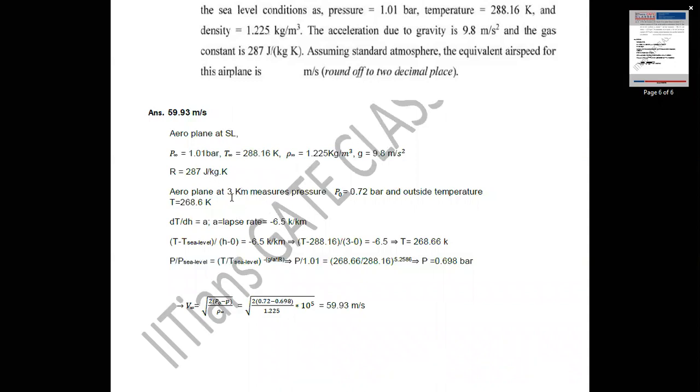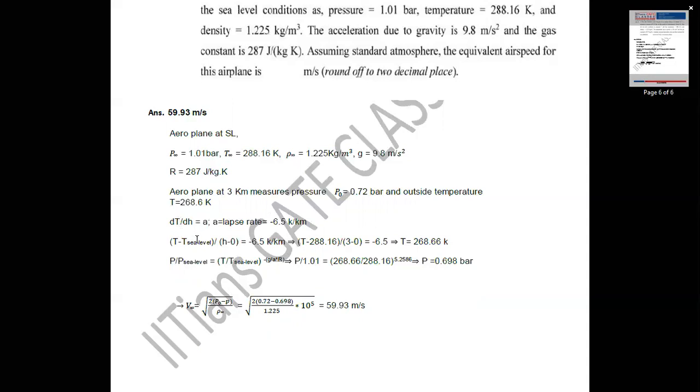Since 3 kilometer altitude lies in the troposphere region, that is, 0 to 11 kilometer altitude refers to the troposphere. So here 3 kilometer refers to a region in the troposphere. a is what is called the lapse rate. Lapse rate is defined as the rate of change of temperature with respect to altitude. For the troposphere, the lapse rate value is minus 6.5 Kelvin per kilometer. That is equal to minus 6.5 into 10 power minus 3 Kelvin per meter.